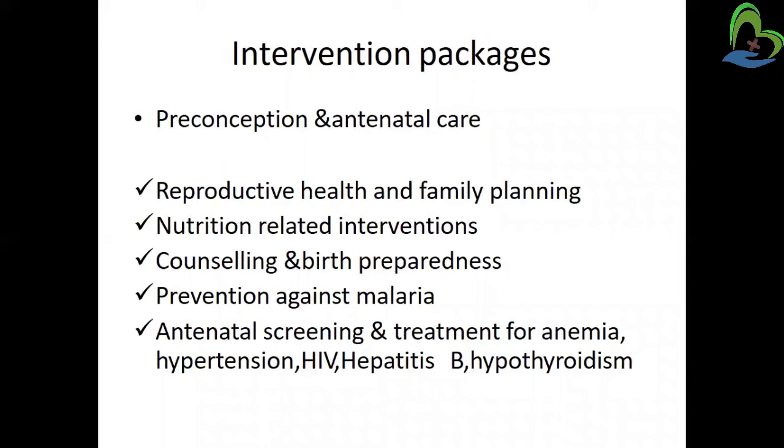Then prevention against malaria, so by the prevention of malaria, we can save the mother as well as the baby. Then antenatal screening, treatment for anemia, hypertension, HIV, hepatitis B, and hypothyroidism. So these all are the high risk diseases.